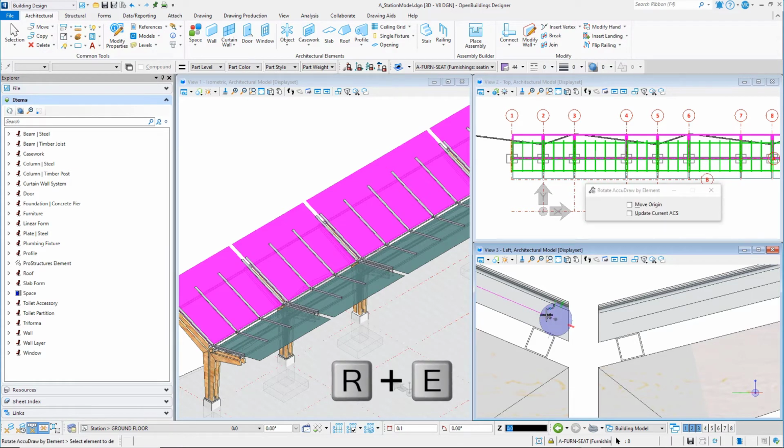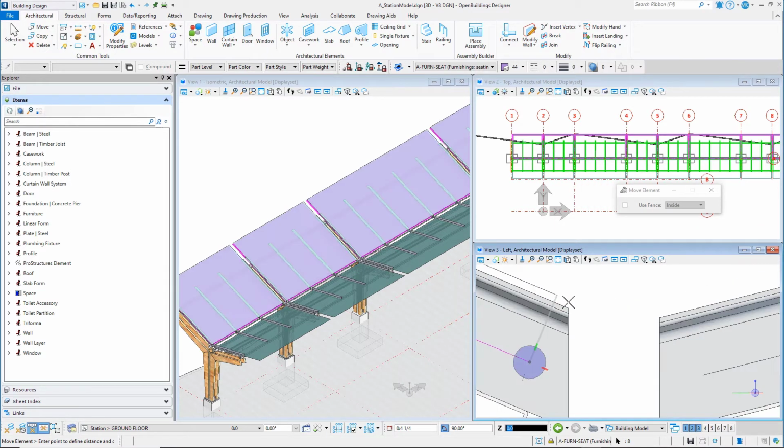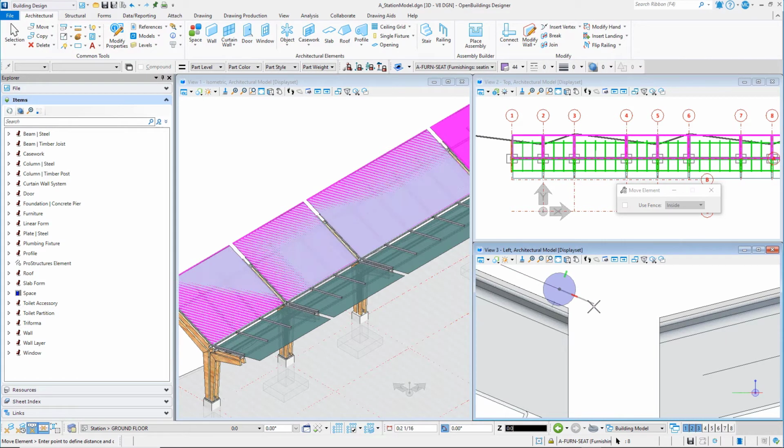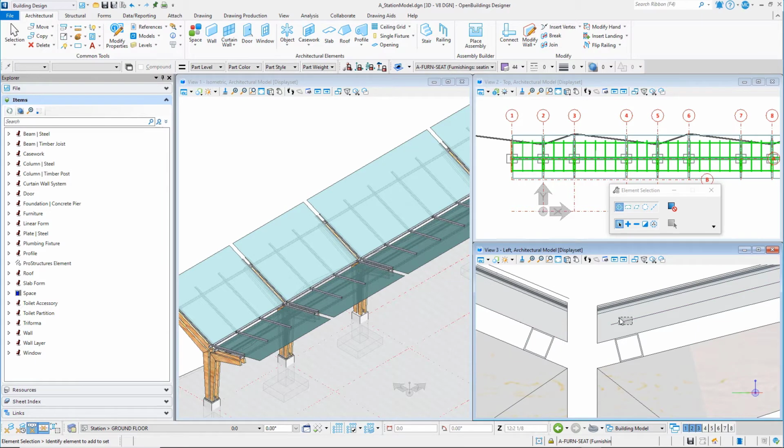Use RE to rotate the AccuDraw compass to the slope of the shape. Move the cursor towards the top of the purlin and use Enter to lock the axis. Snap to the top of the purlin, then type O to reset the AccuDraw origin. Now again, lock the axis and move a distance of 3/4 of an inch or 20 millimeters. Then data point to accept. Finally, move the shapes along the slope so that they align with the end of the purlin. Repeat these steps for the outer side of the canopy.